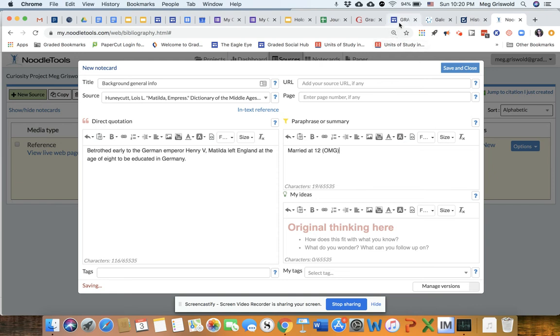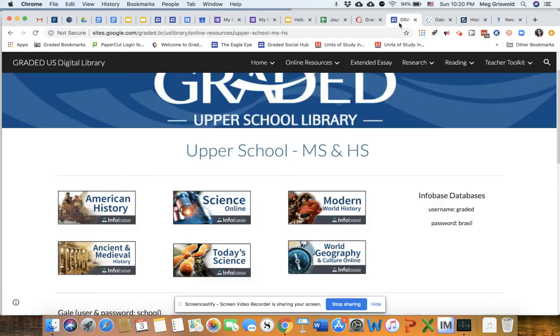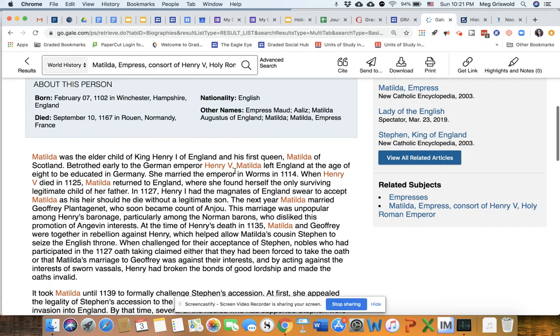Okay, spoiler, I've researched Matilda a lot. So I know that 12 was the accepted age in the church, in the Catholic Church in the 1100s, of when a girl could get married. I know. Wowza. Okay. Sorry. Back to my article here.